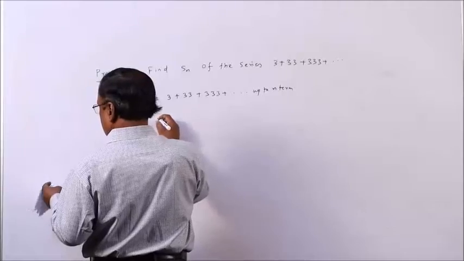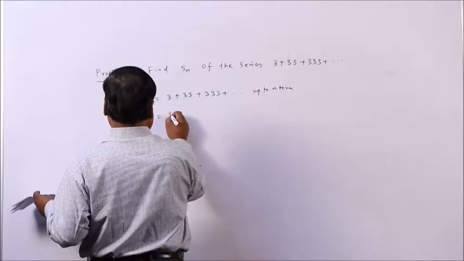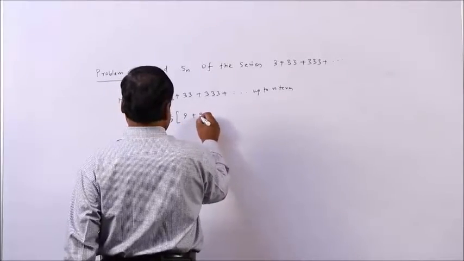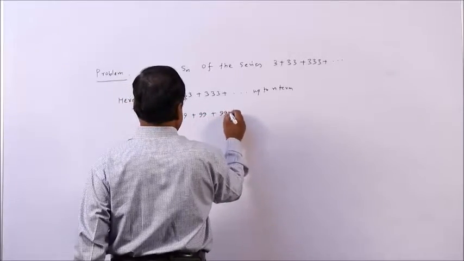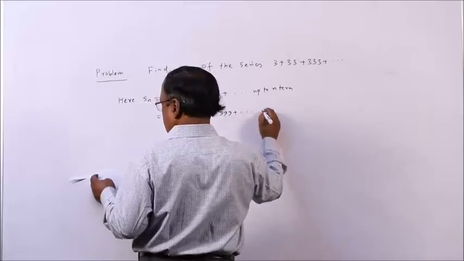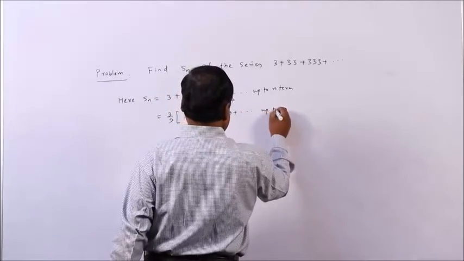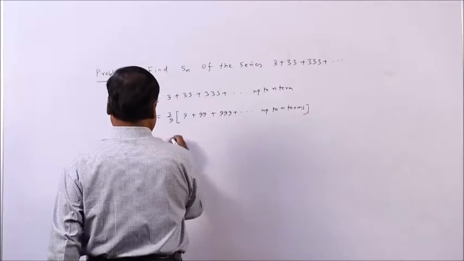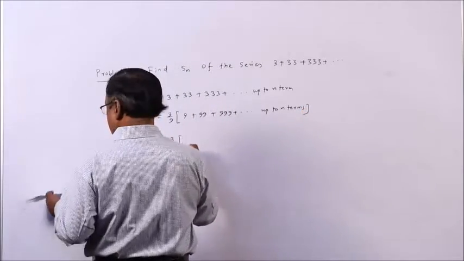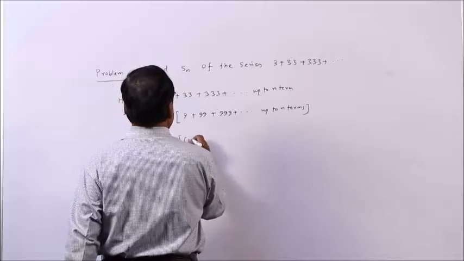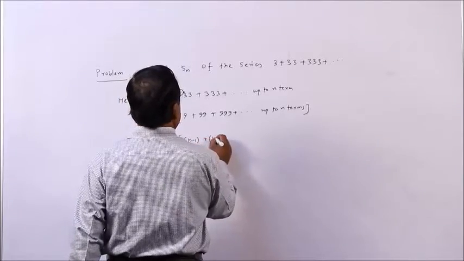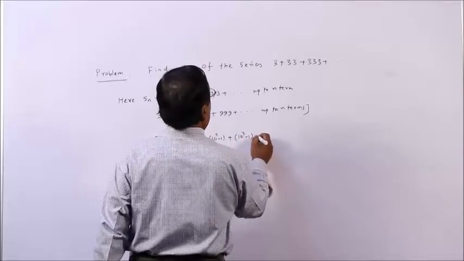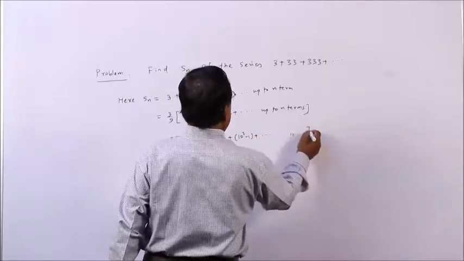So, you can write this as, you take 3 by 9 common, this becomes 9 plus 99 plus 999 in this way up to n terms. Clear? So, this is 3 by 9. You can break this as, this is 10 minus 1, this is 10 square minus 1, this is 10 cube minus 1 up to n terms.